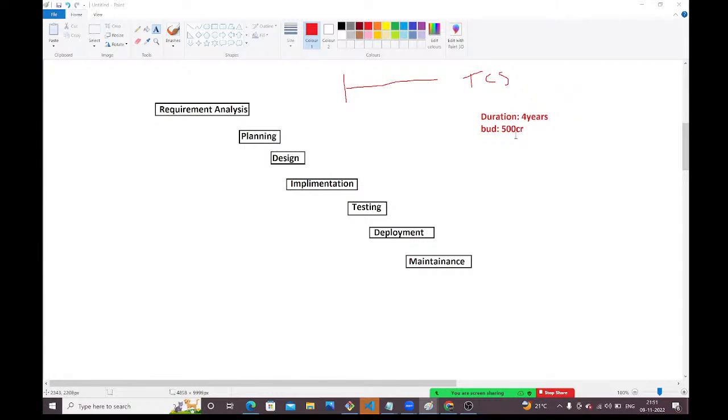After 4 years I came. My 500 crores were completed, guys. I have invested 500 crores. After 4 years I came to the company to see how they had implemented the project. At that time, I was not happy with that project, guys.